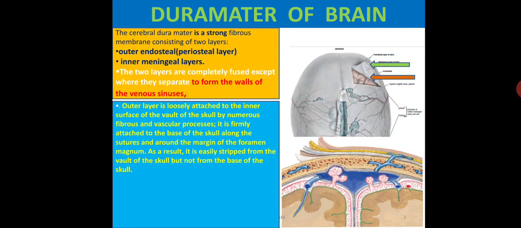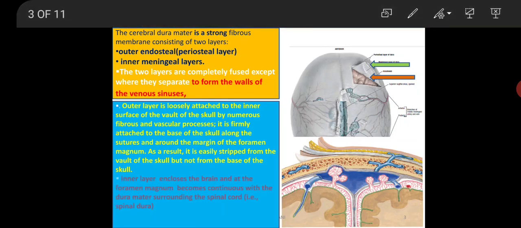Because of this firm attachment at the base and loose attachment at the vault, the dura is easily stripped from the vault of the skull but not from the base. The inner layer encloses the brain, and at the foramen magnum it becomes continuous with the spinal dura.